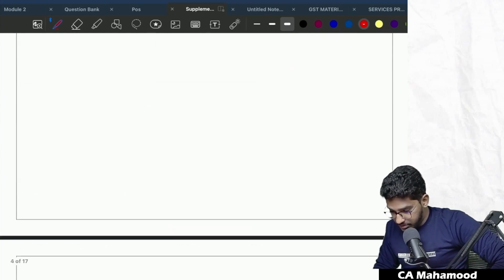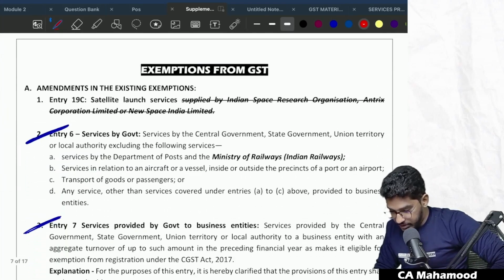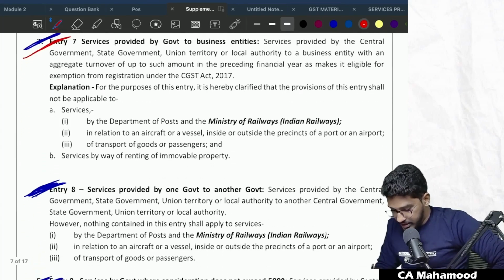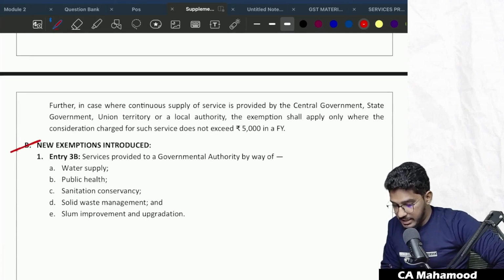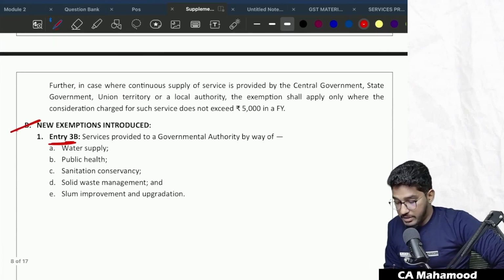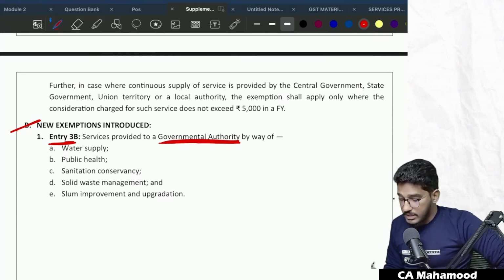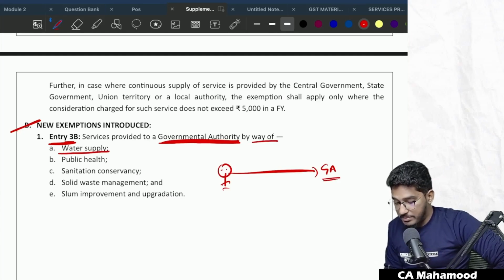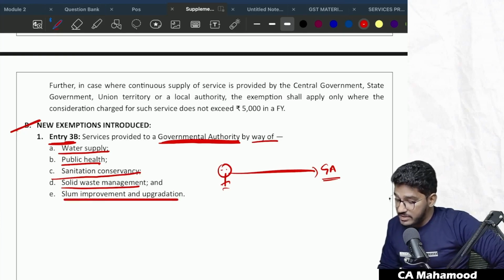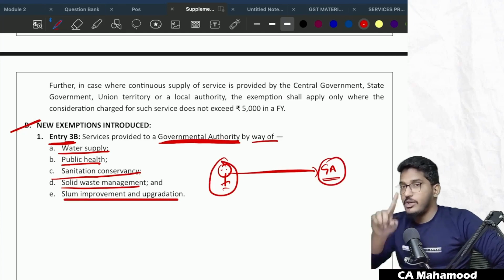Then coming to exemptions, place of supply is still pending. Coming to exemptions, we are done with entry number 2, 3, 8 and 9. There are a few more. One newly added exemption is entry number 3B, which says services provided to a governmental authority. You are a person providing services to a government authority, and those services are by way of water supply, public health, sanitation conservancy, solid waste management, and slum improvement and upgradation services. If these services are provided by any supplier to the government authority, then only they are exempted.